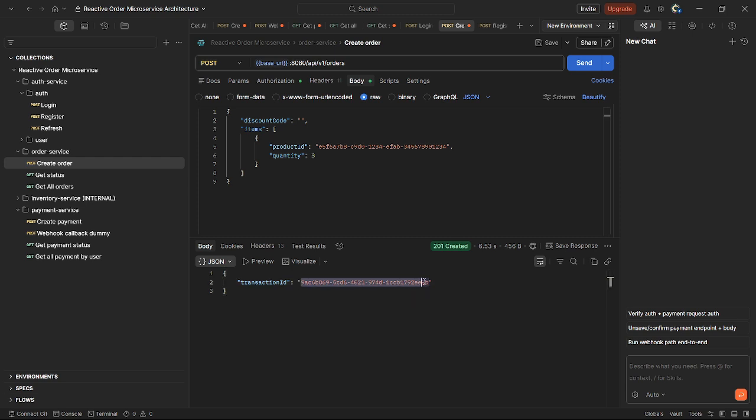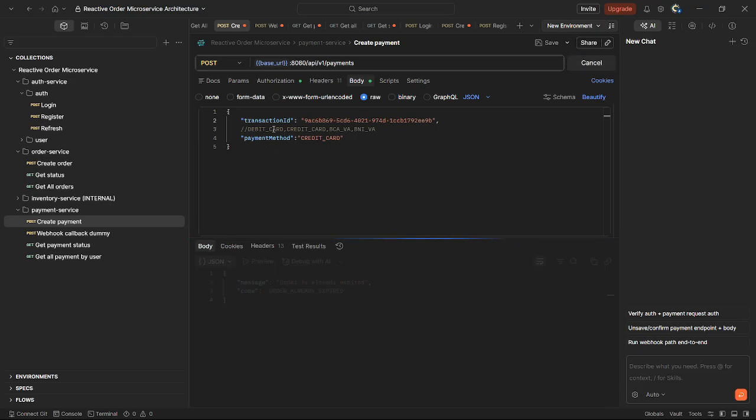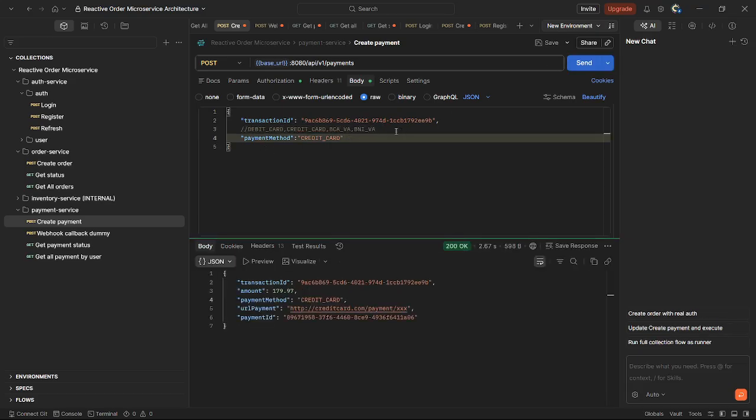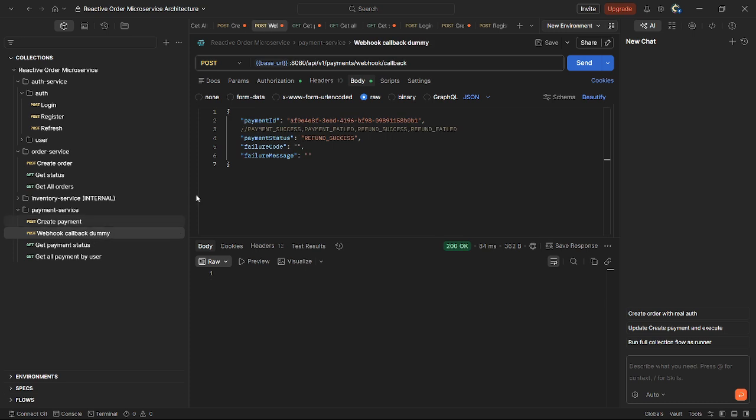And then you can just start copy this and directly create payment without waiting because it's non-blocking and asynchronous. So I also provide several dummy payment methods. You can just choose whatever you want. And we got URL payment. So this is just dummy, and the user or client needs to pay through here, but of course it's just a dummy, and I also provide a dummy webhook callback to simulate the provider.